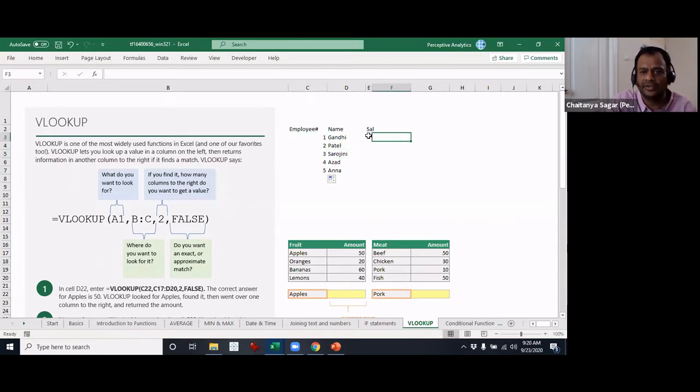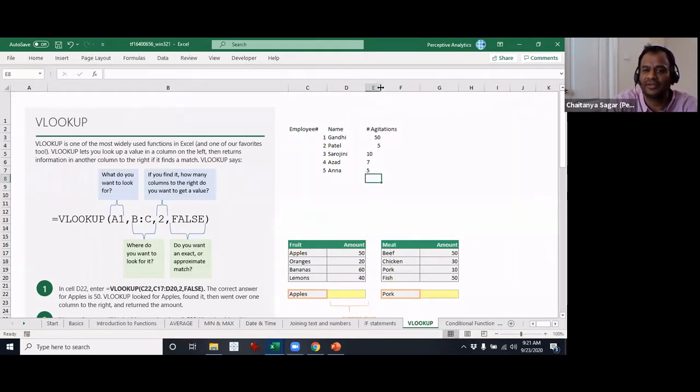Salary is not a good thing. I think we'll say this is number of satyagrahas, number of agitations. We'll name that. So we'll say 5, 10, 7, 5 again. These are imaginary numbers. I have no idea how many they participated in. So this is the information that you have here.